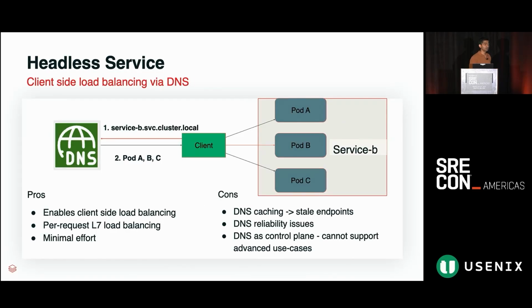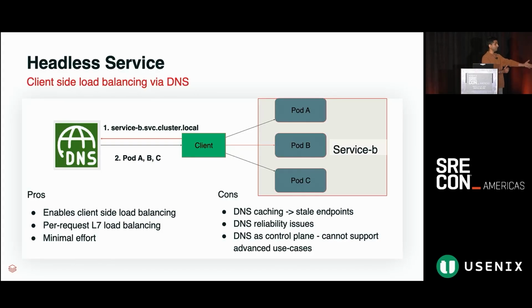Second approach, the headless service. A lot of people do this in production environments also. It's a very simple, trivial fix. Stop using the cluster IP that Kubernetes provides, which essentially gives you a virtual IP address. Set cluster IP to none, and this gives the impression that we have stopped using default load balancing.